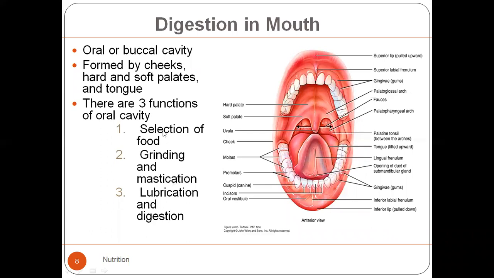It has three main functions: the selection of food, the grinding and mastication of food, the lubrication and digestion of food. Selection of food, ठीक है, ये तो आपका एक फिजिकल एक्टिविटी है. फिर 1, 2, 3 grinding, mastication, lubrication, this is mechanical digestion, and then digestion, ये आपकी केमिकल डाइजेशन है.